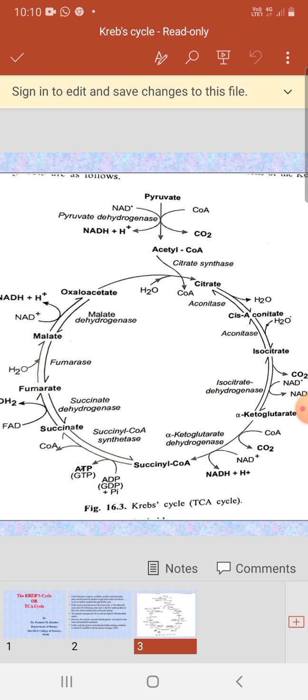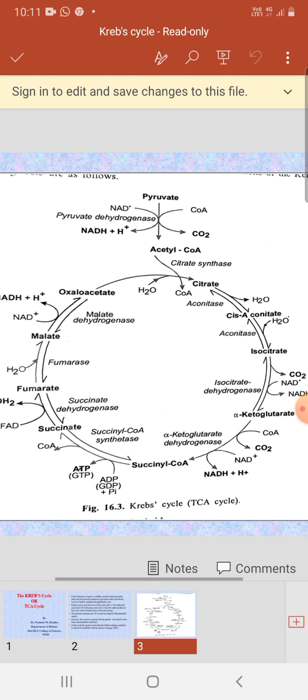Oxaloacetic acid combines with the acetyl moiety of acetyl coenzyme A, and coenzyme A is released in this reaction, forming citrate or citric acid, the first stable product in the Krebs cycle, in the presence of the enzyme citrate synthase.